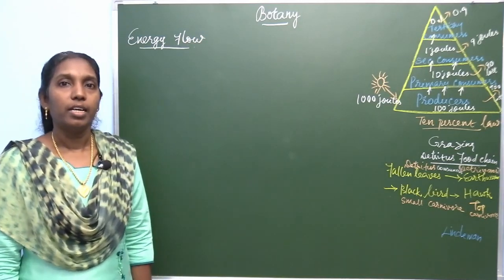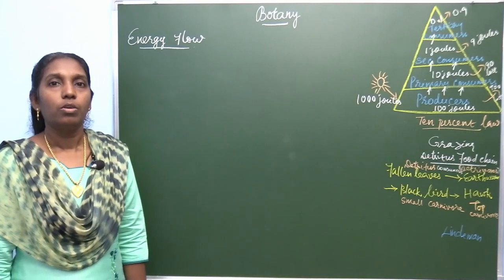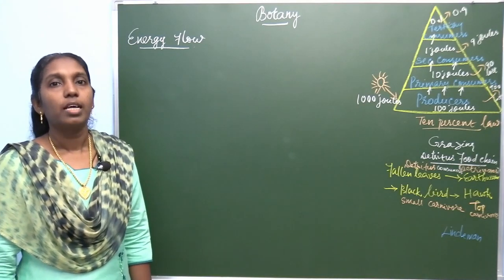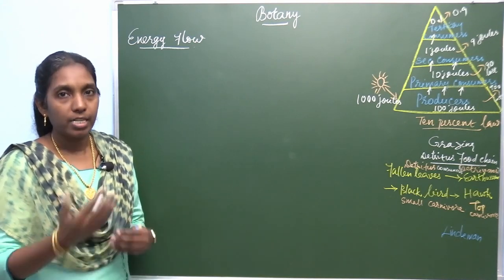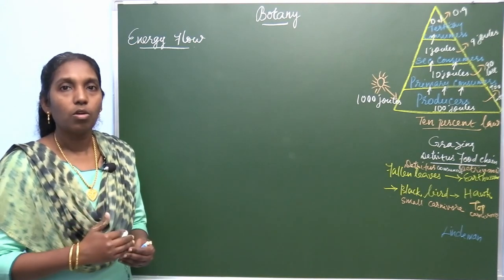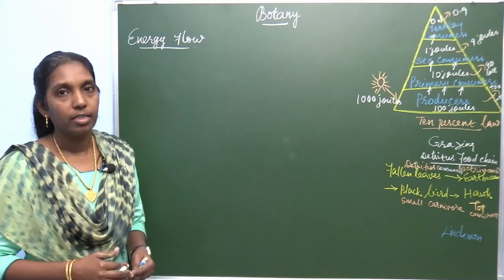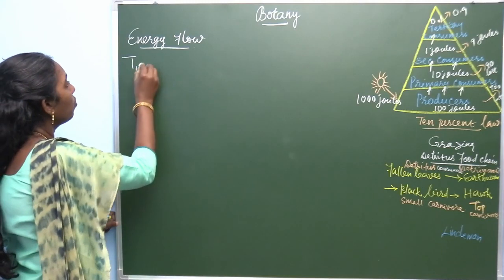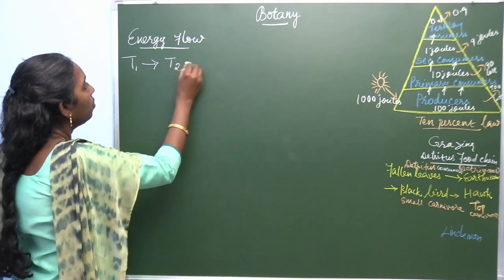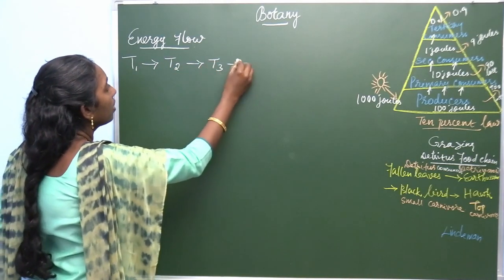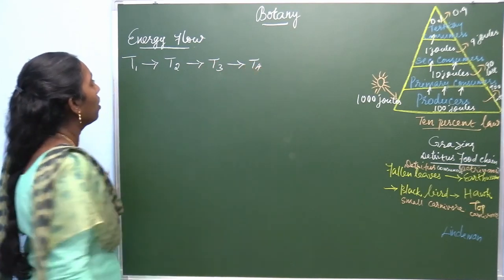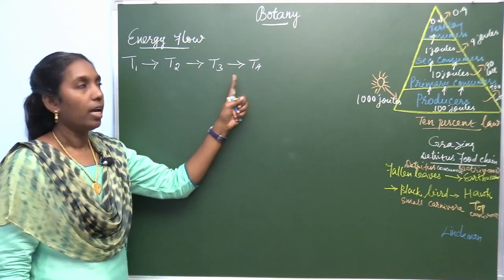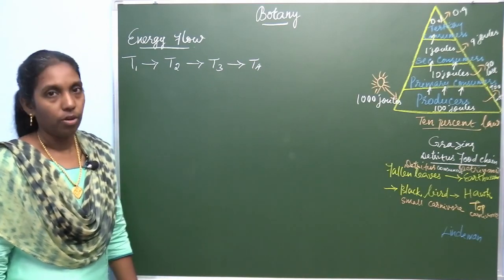What's meant by energy flow? You know ecosystem very well. In all kinds of ecosystem, the energy can be transferred from one trophic level to another trophic level. There are different trophic levels. They are named as T1, T2, T3 and T4: trophic level 1, trophic level 2, trophic level 3 and trophic level 4.